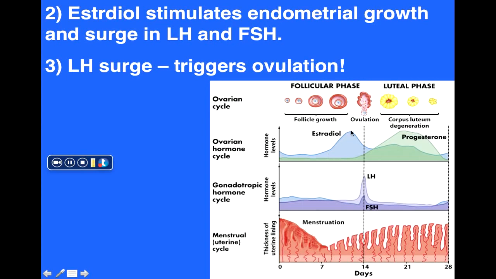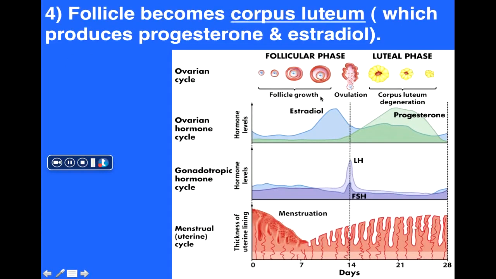Notice that the estradiol levels reach quite high levels, roughly around day 10 or so, which then causes this surge in FSH and LH that we see around day 14. It's that surge in LH, that luteinizing hormone, that triggers ovulation. So that's what triggers a follicle to rupture and release an egg cell.